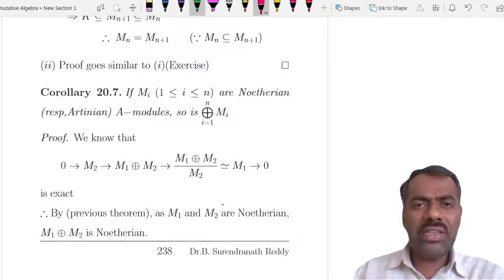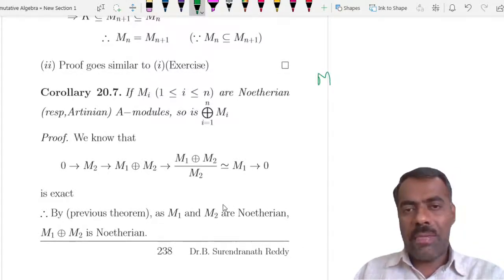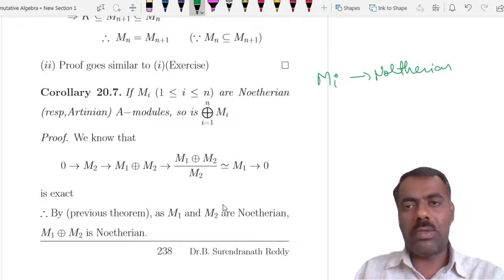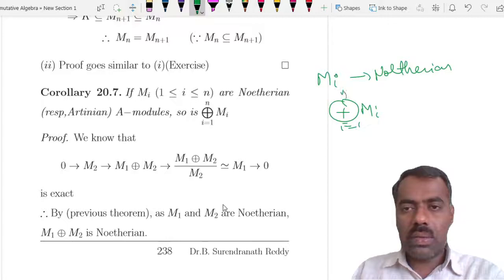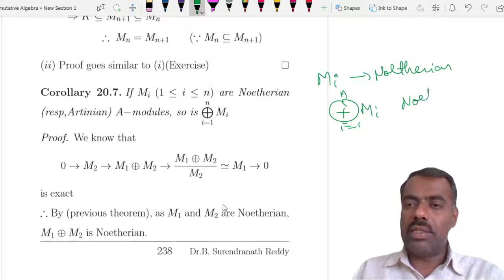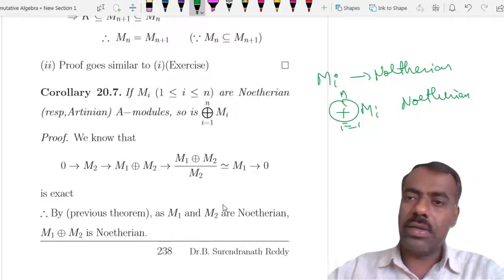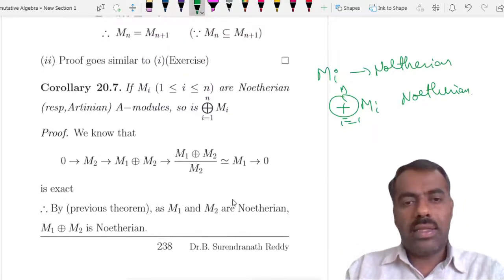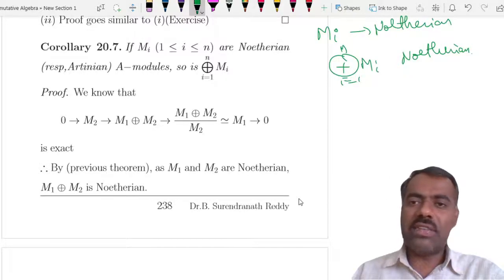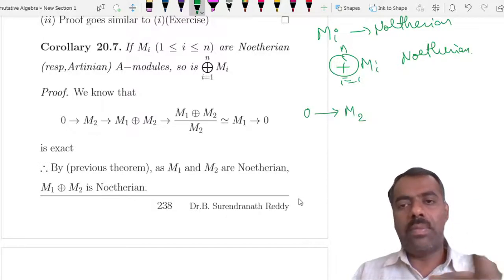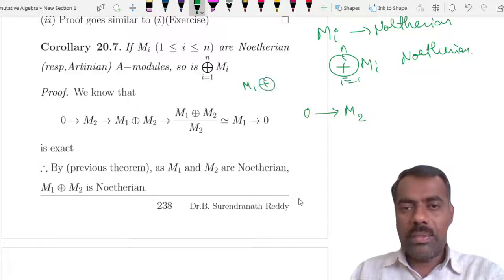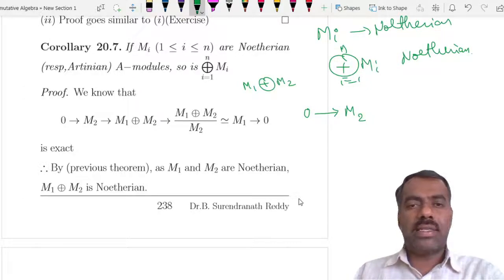Fine. Now, as a simple corollary, if the Mi's are Noetherian, say finitely many, then the direct sum of the Mi's is also Noetherian, and the same result is true for Artinian also. It is very simple. If you have an exact sequence, then we can claim it from our result. So how do we do that? You take M1 and M2. First you take M1 direct sum M2, and we show that this is Noetherian.